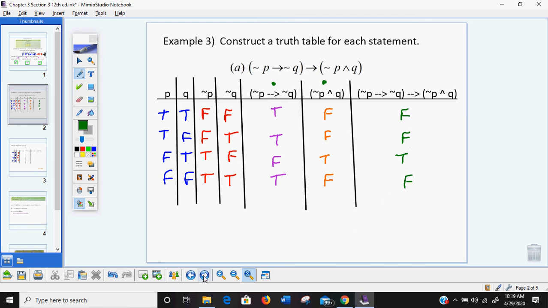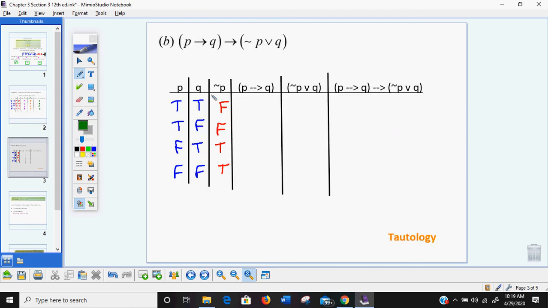Let's look at another one. Right, on this one, I needed a P, a Q, and a not P. So I have all those columns ready. Remember, both of these need a set of parentheses, or a column. Anything in parentheses needs a column, okay? So let's do the if P then Q. So I'm looking at the P and the Q. Okay, you start with a P. If it's true and then true, it's true. If it's true and then false, it is false. Anytime you start with a false, those last two rows are going to be true.